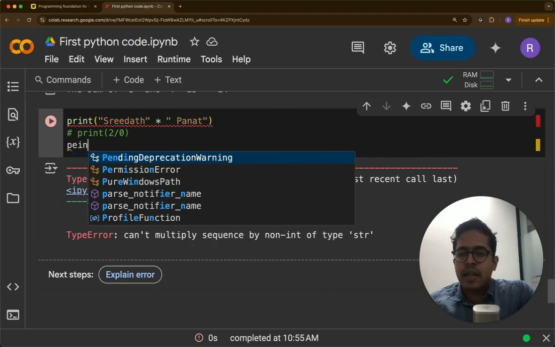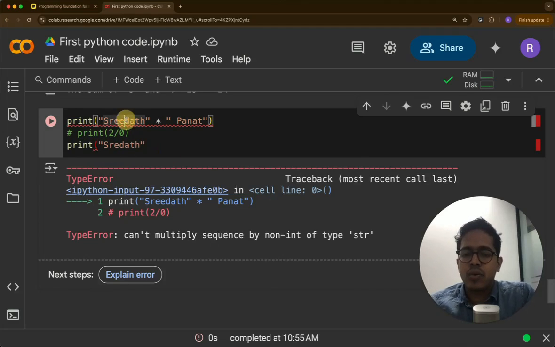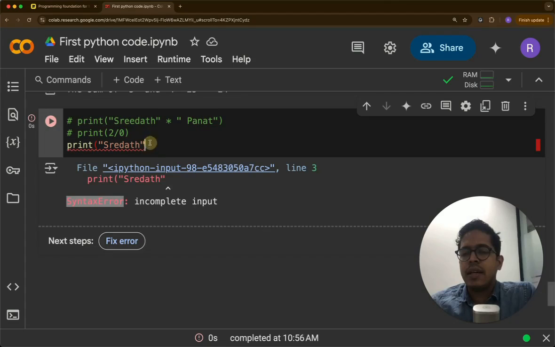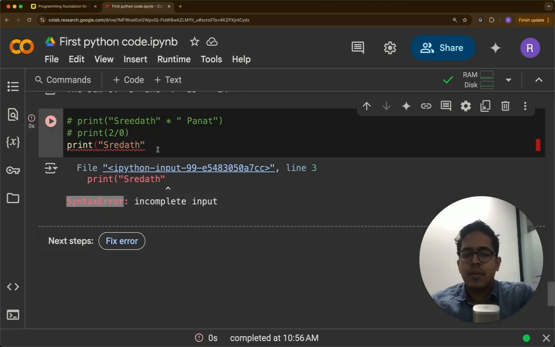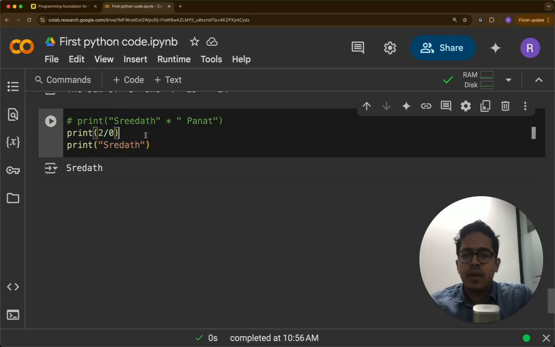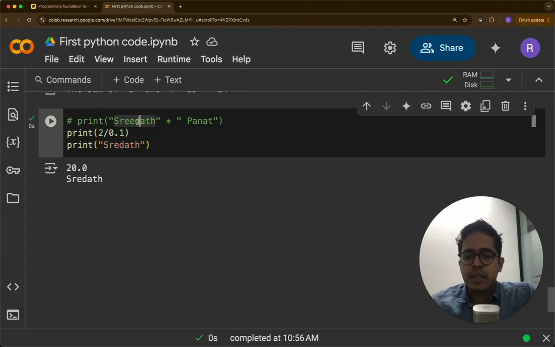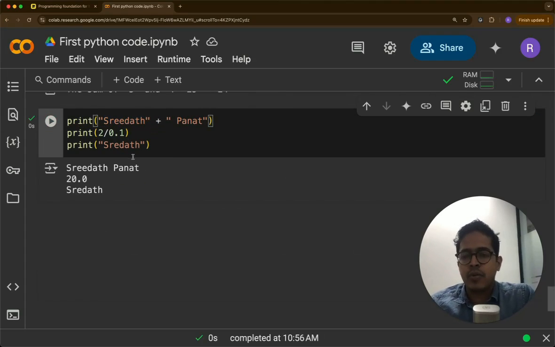What if I write something like this? Print Sridhar, but I forgot to close the bracket. Then syntax error. Here it is a syntax error because I have not followed the proper syntax. Now if I follow it, it should be fine. Now if I run this part, print 2 by 0, it will be a 0 division error because this is not allowed. So if it is 0.1, that is fine. Similarly, if I run this it will show a type error because you can't multiply two strings, but you can add them to combine them into one single string. Then the error disappears.